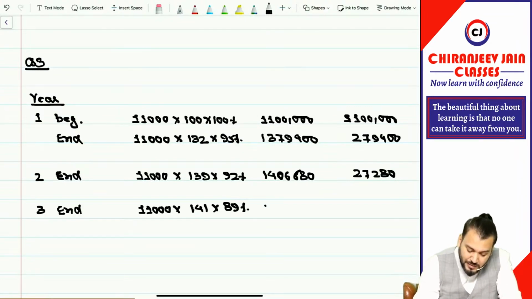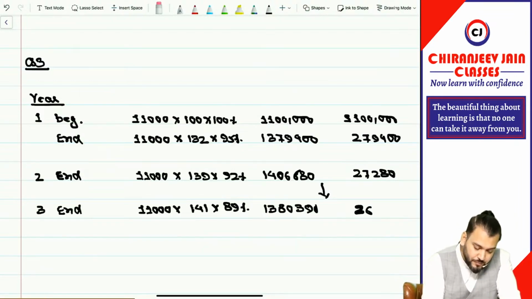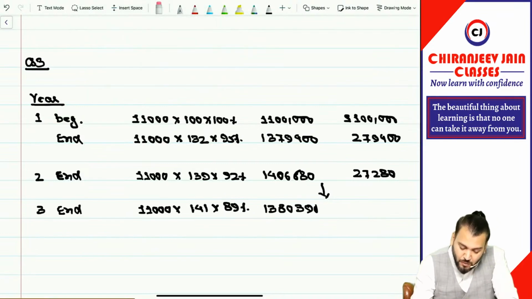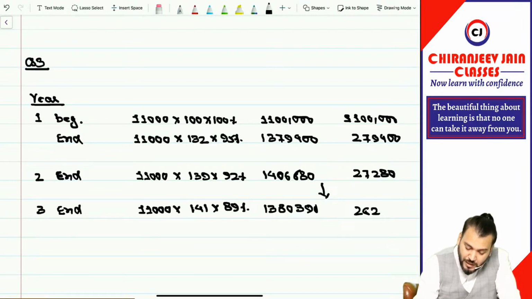You can do it, it is coming to 13 lakh 80,390. You can see the expense reduces. Minus 14,06,680, it is 26,290. But it becomes negative, so this is the reduction of expense.